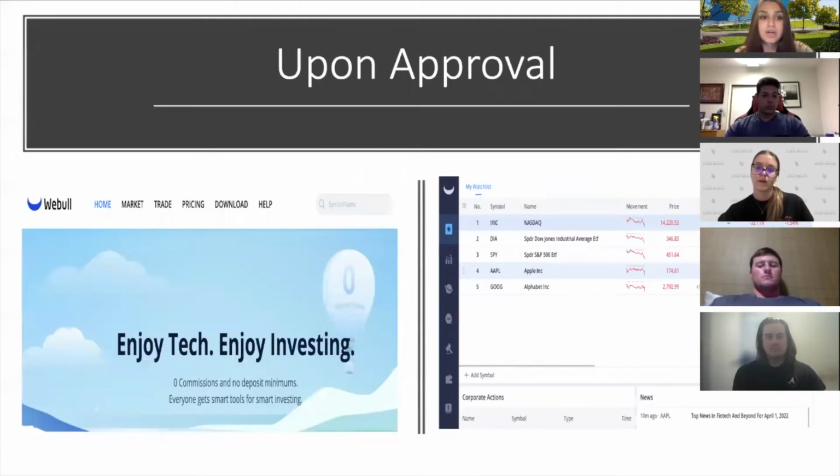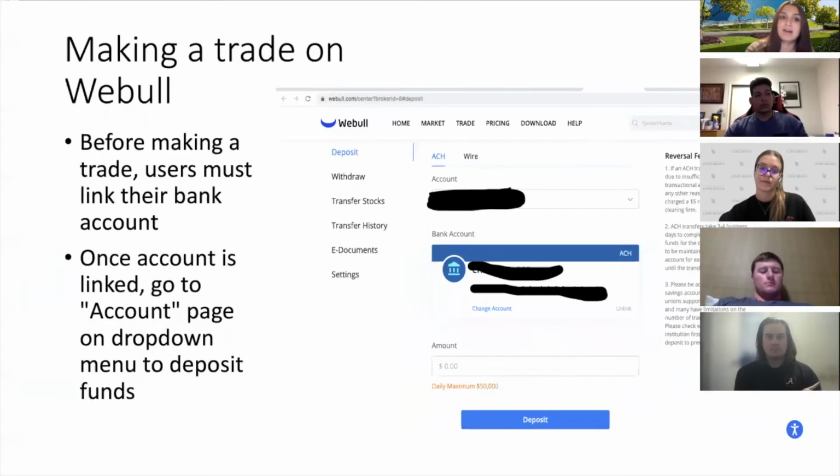And upon approval, you will be directed to this page, which is your home page. And in this section, you will be able to press trade at the top on the left, and then it will direct you to this page, which is where you will begin trading. And now I'm going to pass it on to Alec to talk about how to make a trade on Webull.